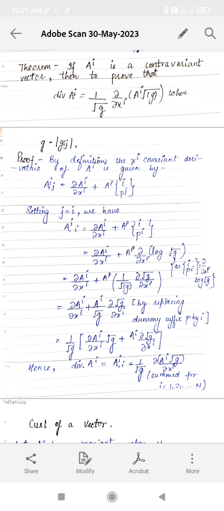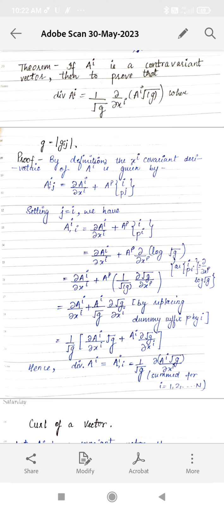Now let's come on to the proof. By definition, we know that the covariant derivative of Ai is given by Ai,j equals to del of Ai upon del of xj plus Ap Γipj. Now setting j is equals to i, where in every place where we have j, we put i. So Ai,i equals to del of Ai upon del of xi plus Ap Γipi, which is equal to del of Ai upon del of xi plus Ap del upon del of xp log root g, as Γipi is equals to del of xp log under root g. That's why we have put that in place of Γipi.